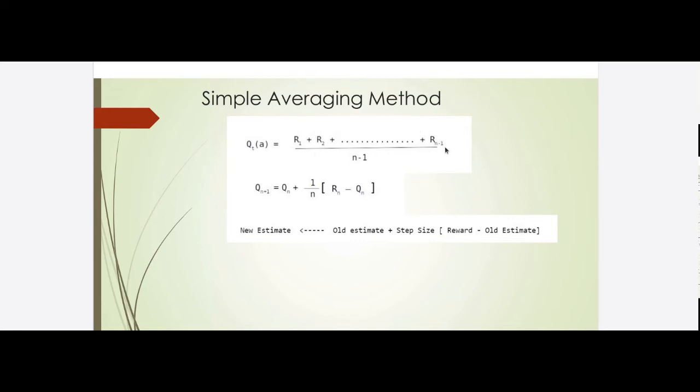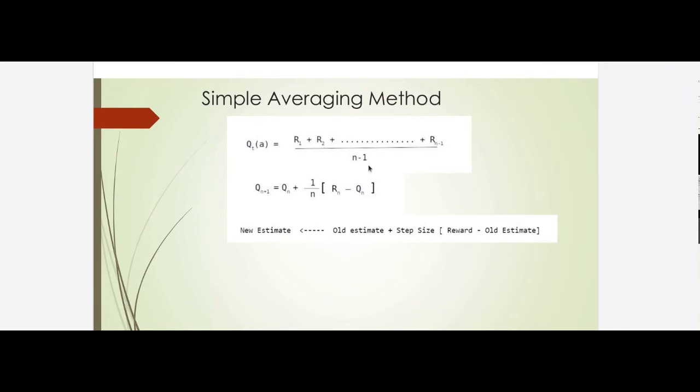This can be represented mathematically as shown here. Here R1, R2, etc. are the rewards which we get every time that action is selected. By adding up all those rewards and dividing by the number of times that particular action was selected, you get an estimate of the value of that action.